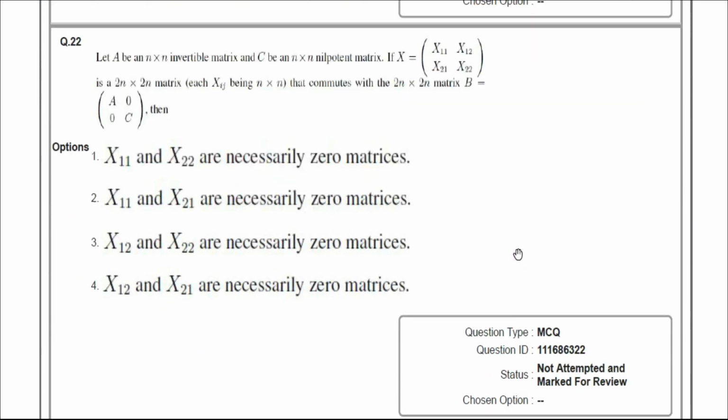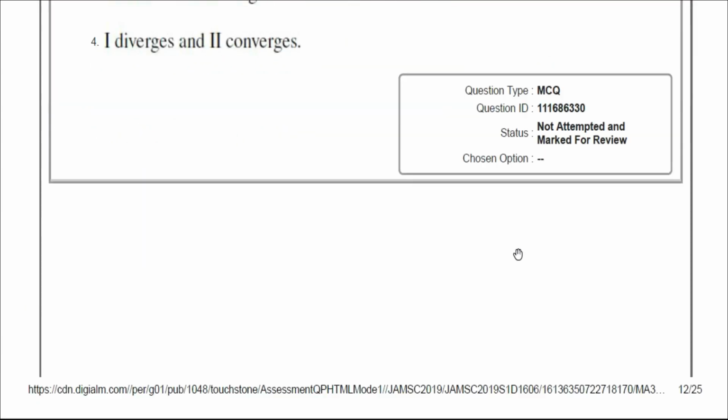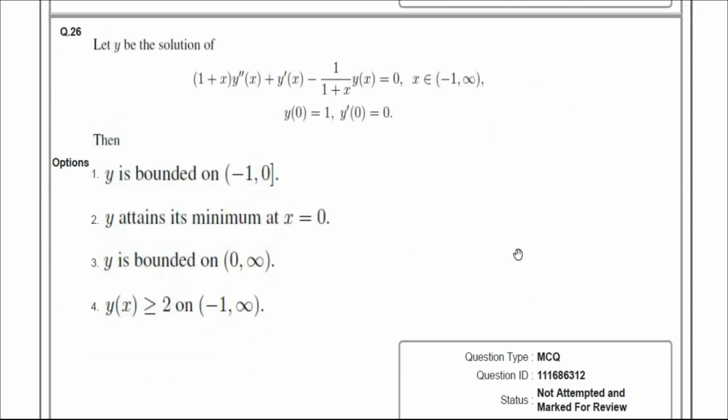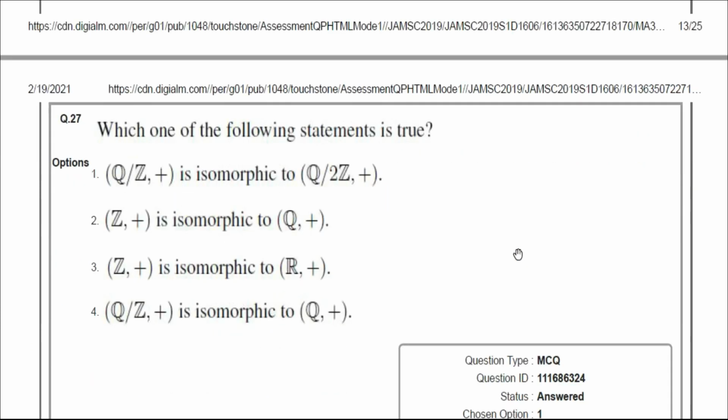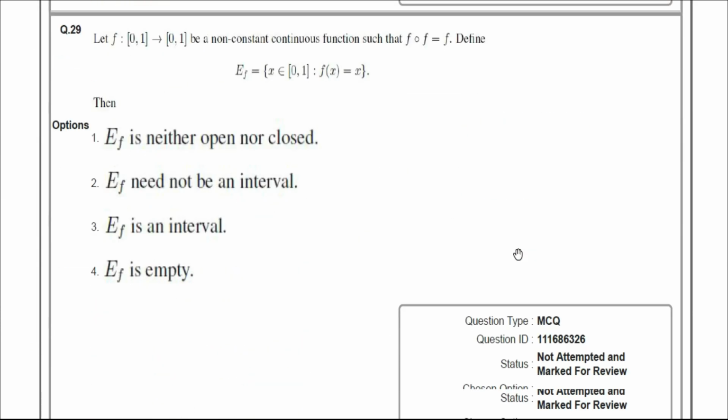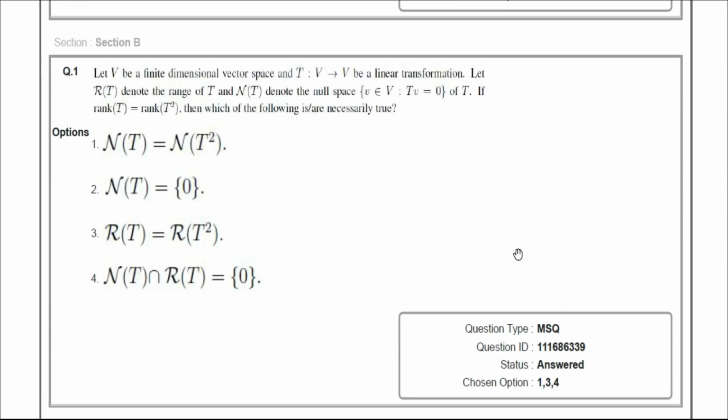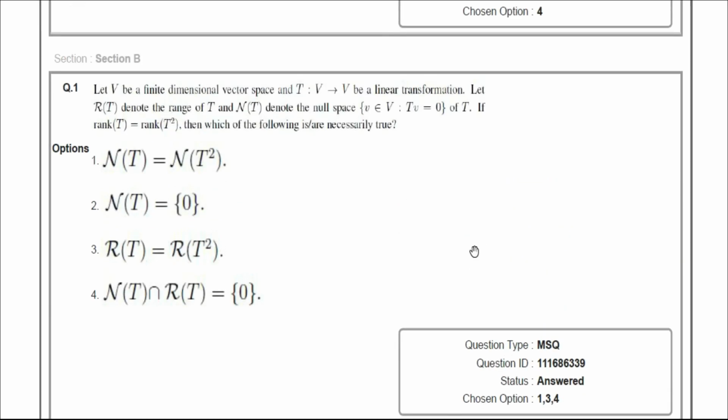Now this one. Now come to the MSQ portion. In MSQ Section B, I have attempted 8 questions out of 10.